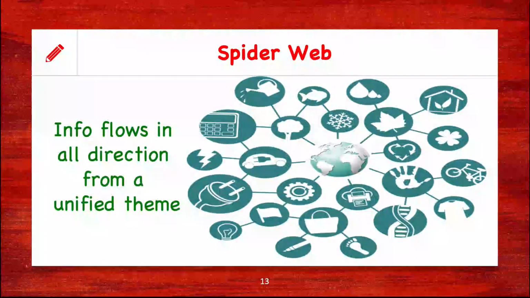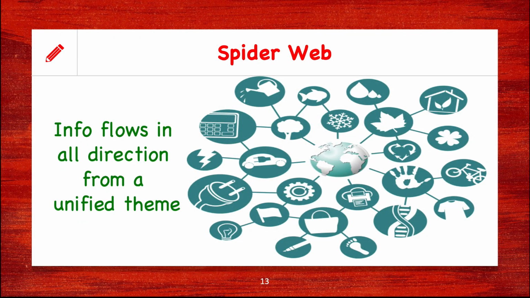And finally, we have the spider web type of concept maps. In spider web kind of CMAPs, there is a centralized concept node, that is the centralized topic that you choose for designing your concept map, which you place in the center of your CMAP, and then the information flows in all directions from this very unified theme.